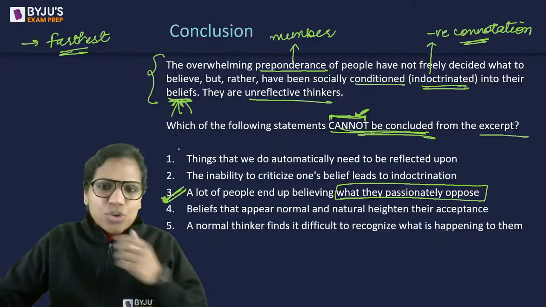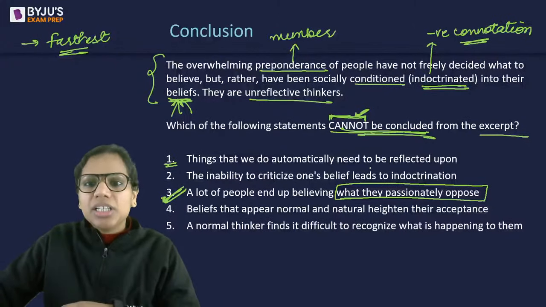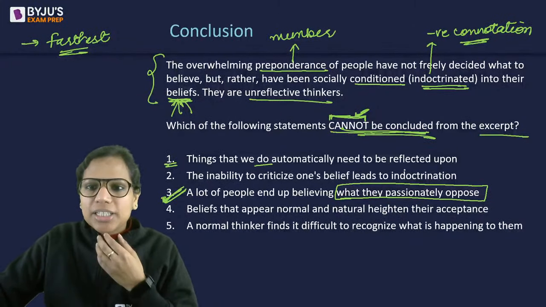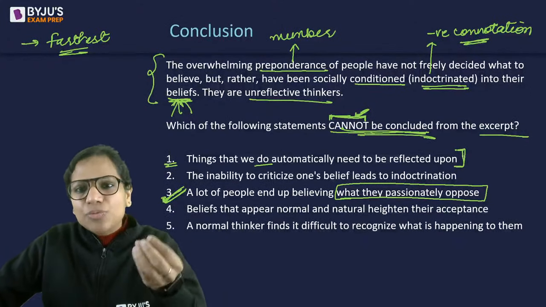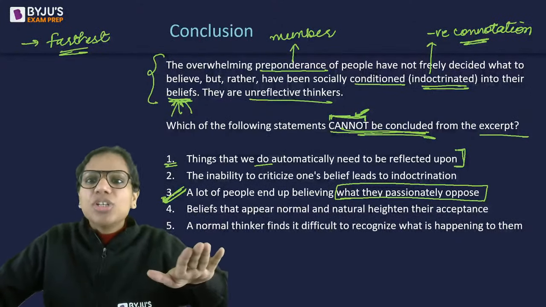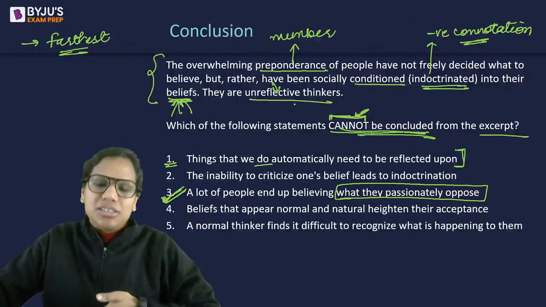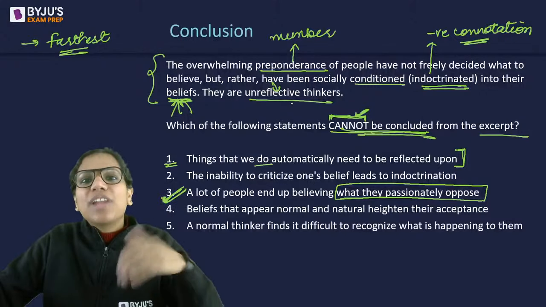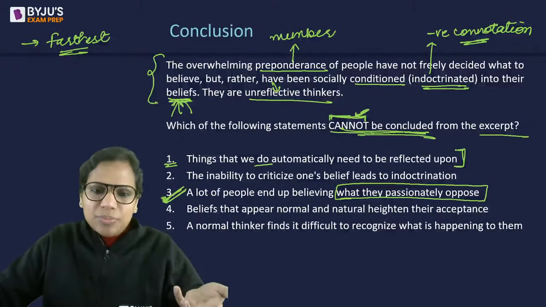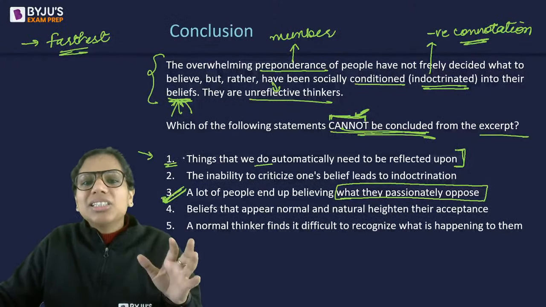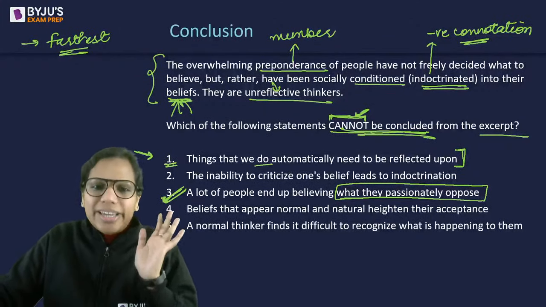So I was talking to you about what cannot be concluded. Now let's look at option 1: things that we do automatically need to be reflected upon. Somewhere this is there in this paragraph, because somebody who has not thought about what they are doing is being called an unreflective thinker. That means had they been reflective thinkers, they would not have automatically believed what others told them. So that's something I can still say, on the basis of this paragraph, it seems right.